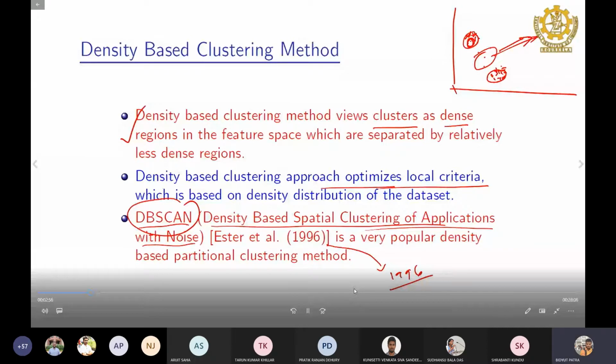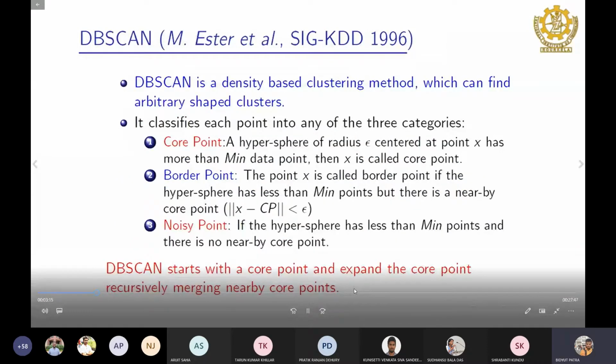And this algorithm has many applications. I think it has more than 8,000 citations, and still people are using the DBSCAN algorithm. So we'll look into how this clustering algorithm works. DBSCAN is a density-based clustering method, as I said, which can find arbitrary shape clusters.